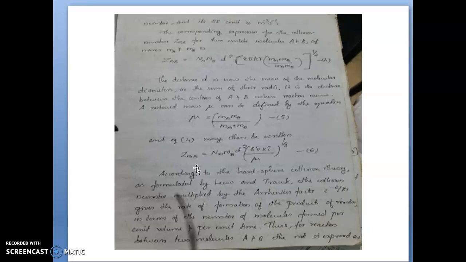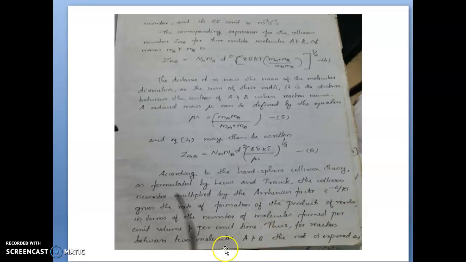And also, according to the hard sphere collision theory by Lewis and Rhodes, collision number multiplied by the Arrhenius factor, e raised to minus E by RT, gives the rate of formation of the product of the reaction in terms of number of molecules formed per unit volume and per unit time. According to this hard sphere collision theory, the Arrhenius factor multiplied by the collision number will give the rate of a reaction in terms of molecules formed per unit volume and per unit time.